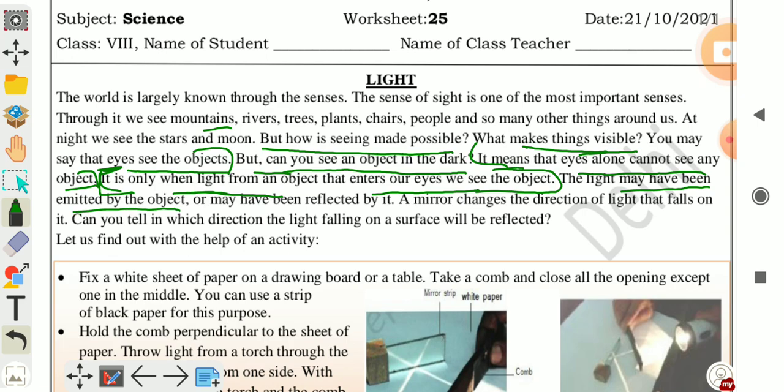It may be emitted or it may have been reflected by it.